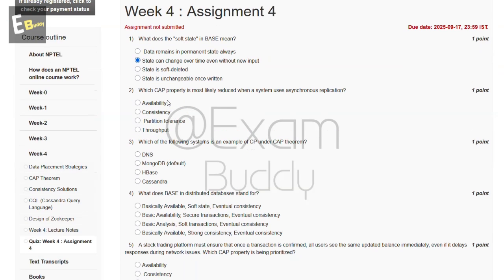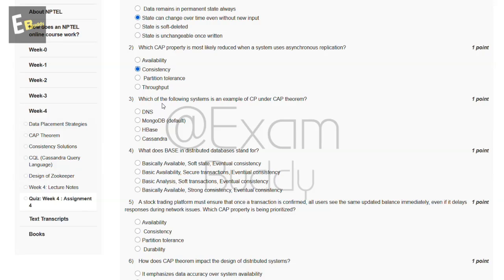Now the second question is, which CAP property is most likely reduced when a system uses asynchronous replication? These are the options, and the answer of our second question is B, consistency. Now the third question is, which of the following systems is an example of CP under CAP theorem? These are the options, and the answer of our third question is C, HBase.